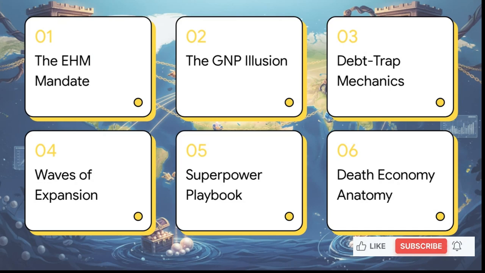Okay, here's our quick roadmap for today's briefing. We'll start with the EHM mandate, then look at the GNP illusion, debt trap mechanics, the three waves of expansion, the superpower playbook, and finally, the overarching anatomy of the death economy. Keep this structure in mind as we roll through the content.